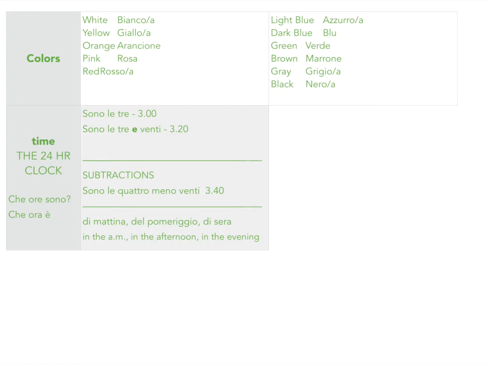Another way that you can tell the hour is by using subtractions, okay? So you go to the next hour up, the next hour later, and then you subtract the number of minutes until the time that it currently is. Now I know that seems confusing, but we do it in English. We say it's quarter till 11, and what you really mean is that it's 10:45, right? In Italian, they say it's 11 minus 15, okay? So we each do our own kind of math. It's really common though, so it bears memorizing.